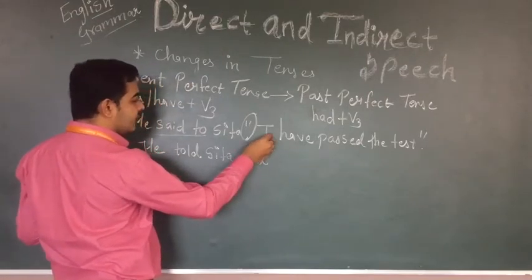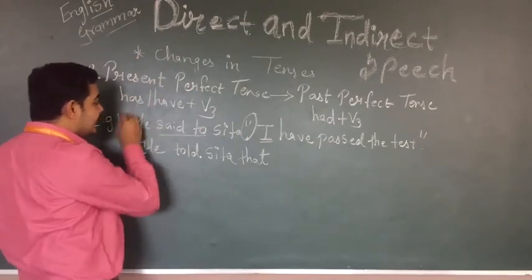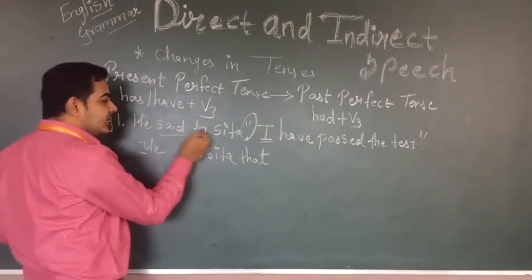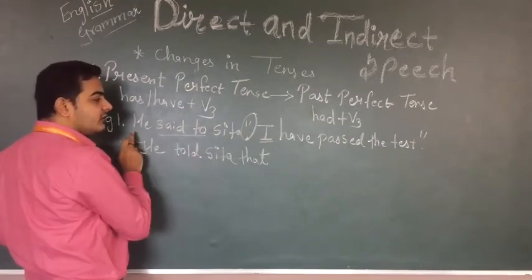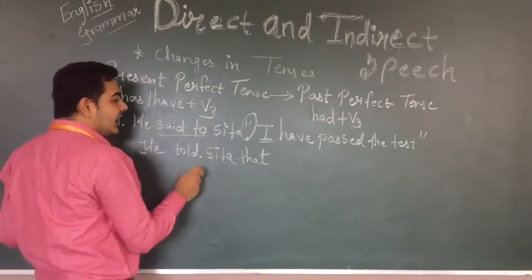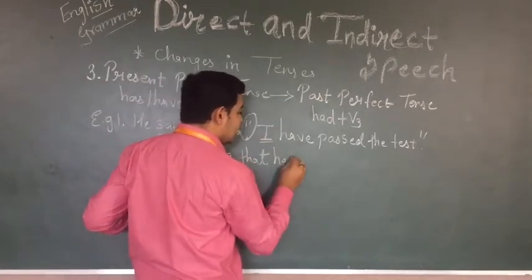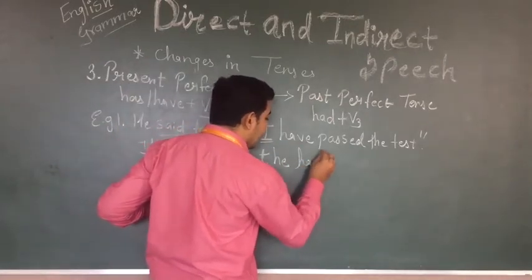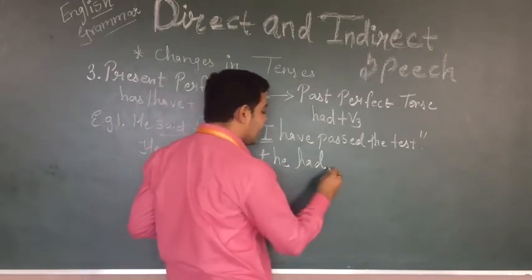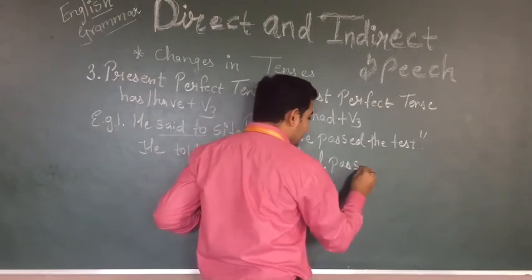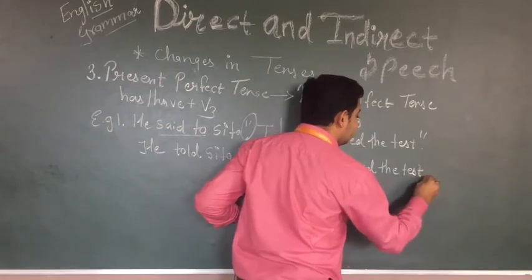Here the pronoun is given, that will change according to the subject. So who is saying? He. So he means a boy is speaking to Sita. So Sita, he is my subject because he has spoken the word. He said to Sita, I have passed the test. He told Sita that he had passed the test. So he told Sita that he has the same third form of verb only I have to use. He had passed the test.